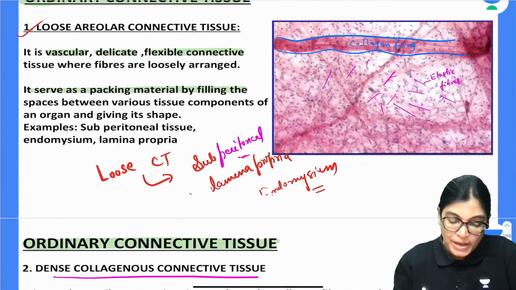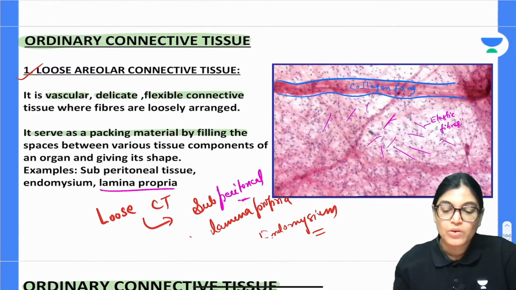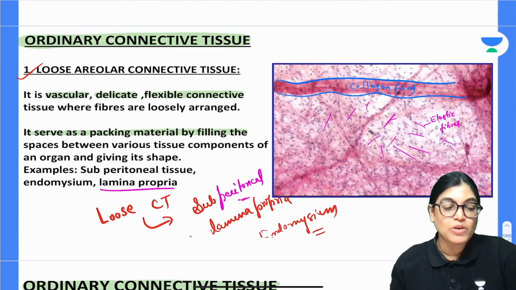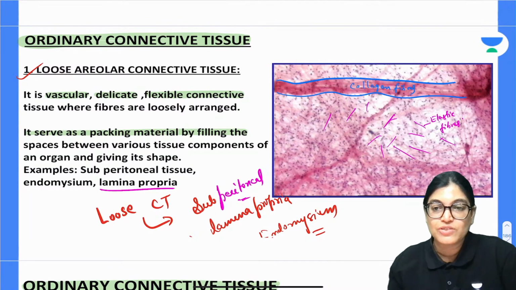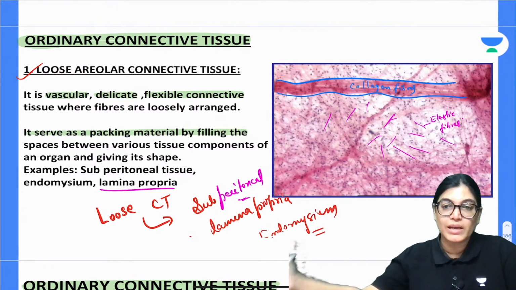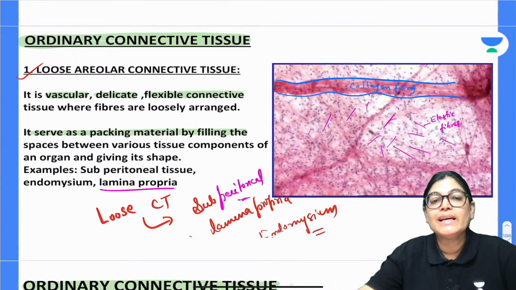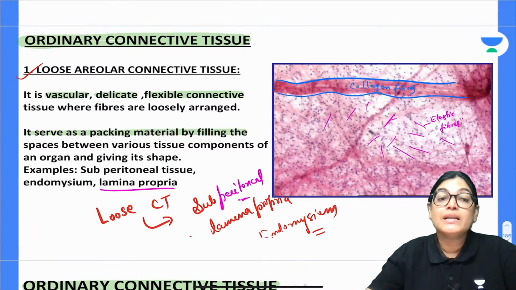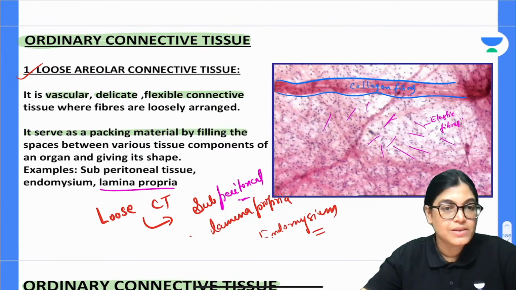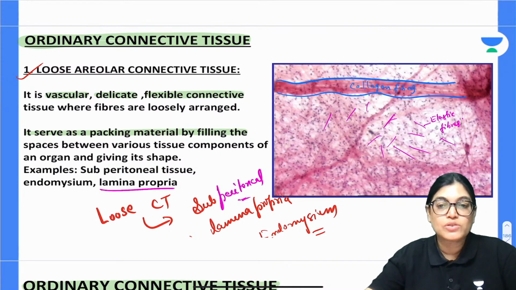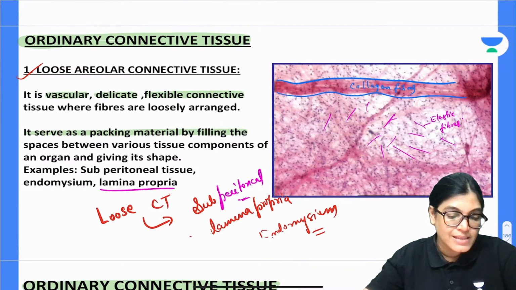And lamina propria is a very good example. So when you study the GI tract, gastrointestinal tract, and the respiratory tract, there are layers. There is the mucosa layer, submucosa. In the mucosa layer, there is a layer of loose connective tissue. In this loose connective tissue, there are blood vessels and nerves residing, and it also contains fats. So it is lying in the various organs as a loose packing material.